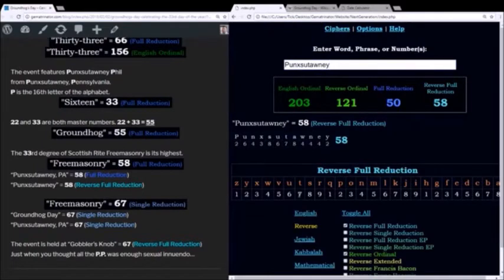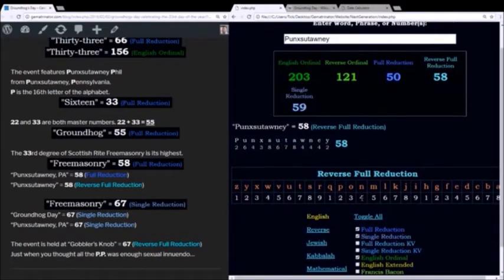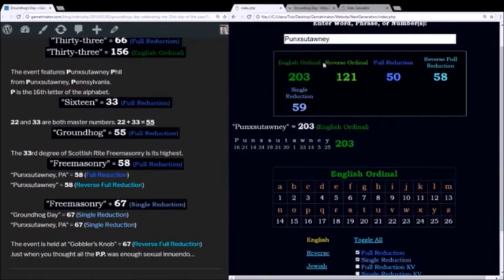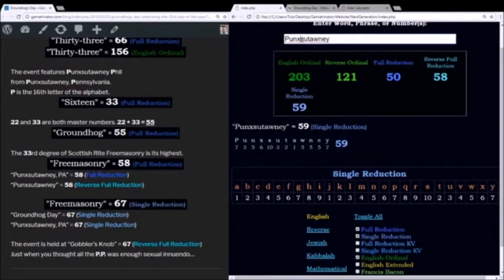One more cipher that we'll use is called single reduction. This is the same as full reduction unless there's an S. And the reason for that is because S is the 19th letter, and it's only reduced once. 1 plus 9 equals 10. So anytime there's an S in the word, as there is here in Punxsutawney, you add 9 to the full reduction method. So Punxsutawney becomes 59.